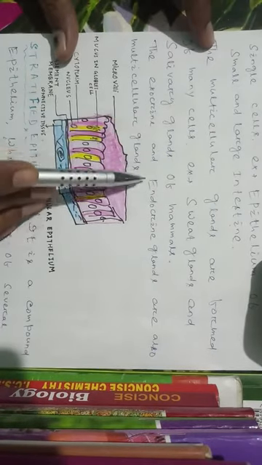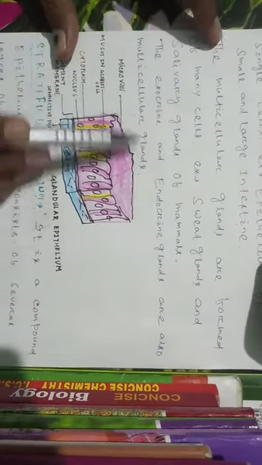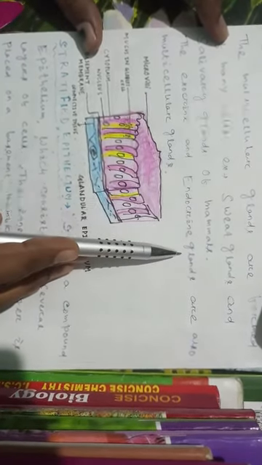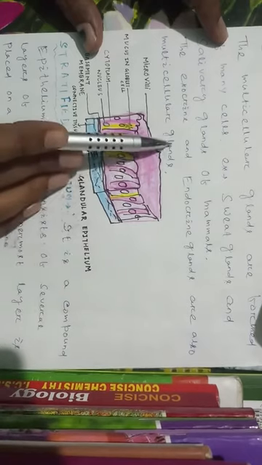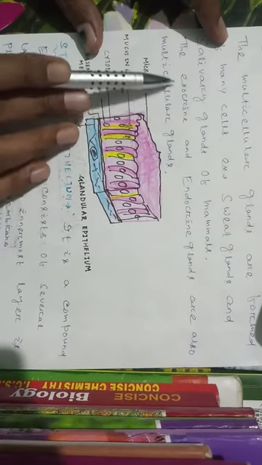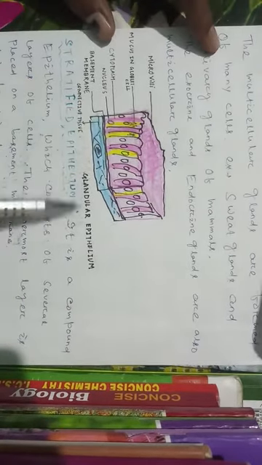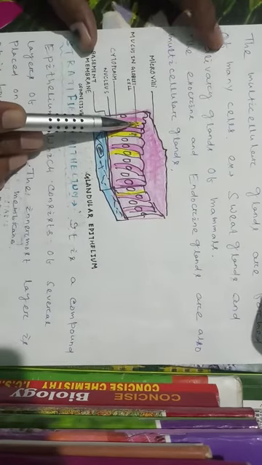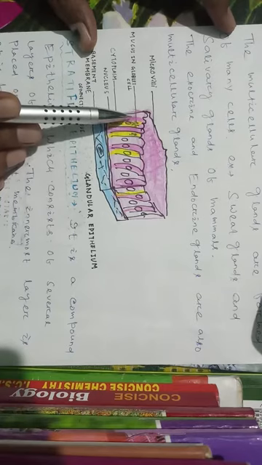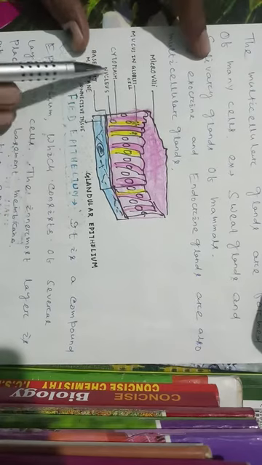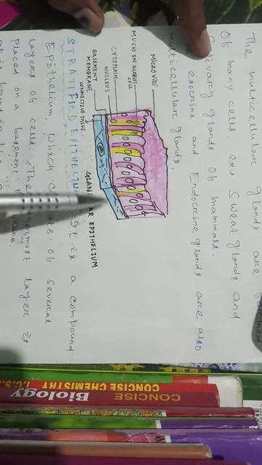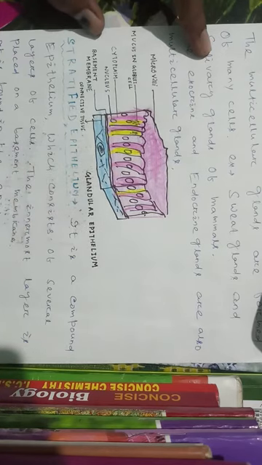The exocrine and endocrine glands are also multicellular glands. The glands which secrete hormones are called endocrine glands, and the glands which secrete enzymes are called exocrine glands. This is your glandular epithelial tissue. This is your mucous goblet cells of mammal, microvilli. This is the cytoplasm, this is the nucleus, this is the basement membrane, and these are the connective tissue.